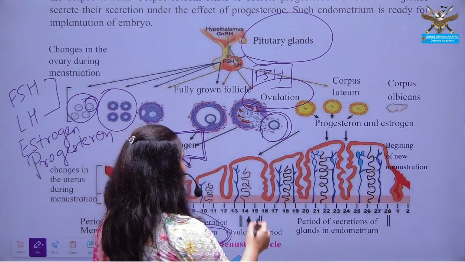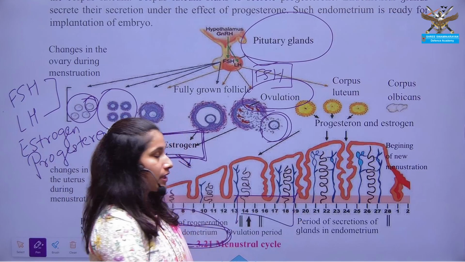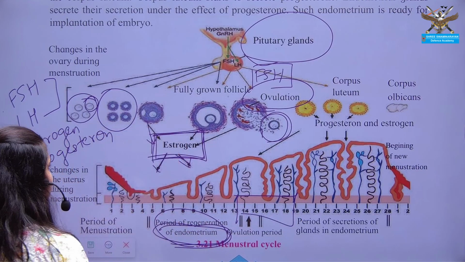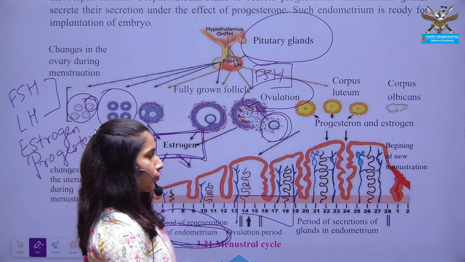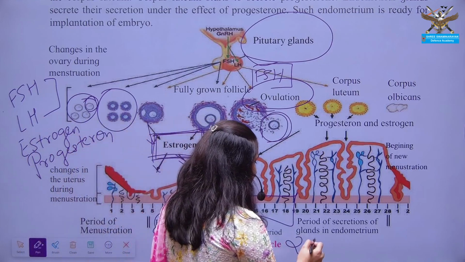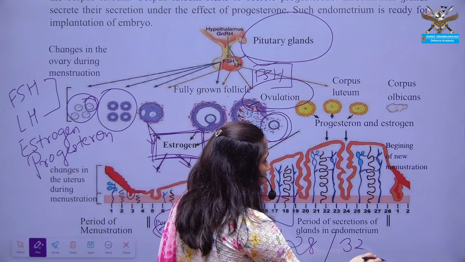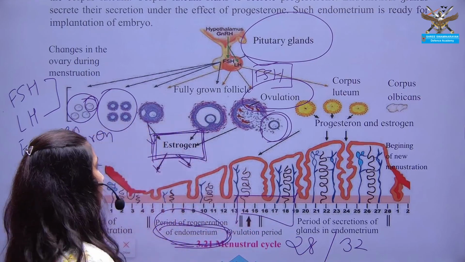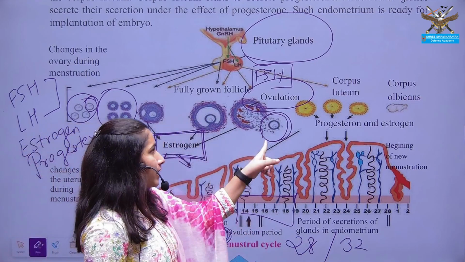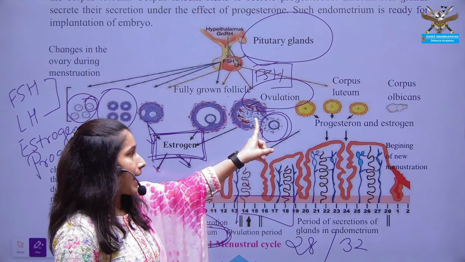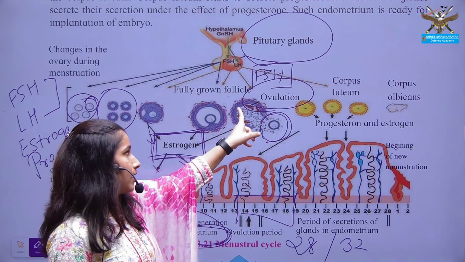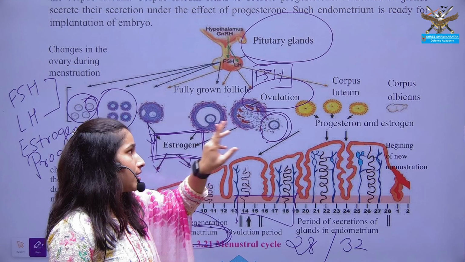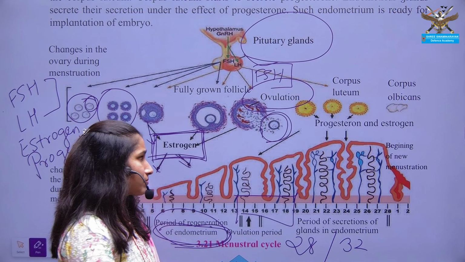This happens at day 14 to 18. Mostly the menstrual cycle is of 28 days, but in some females it is of 32 days too. So it varies from female to female, but mostly at the 14th day the mature egg is released from the follicle, and this process is known as ovulation. Now this egg transfers into the oviduct.